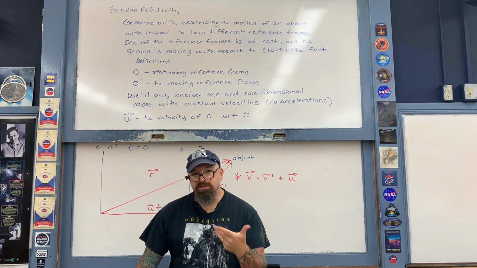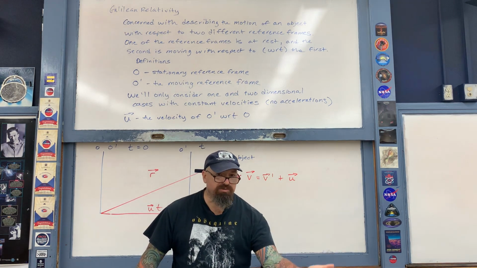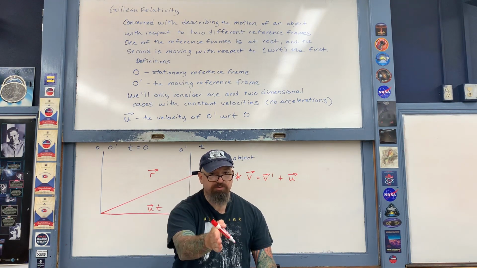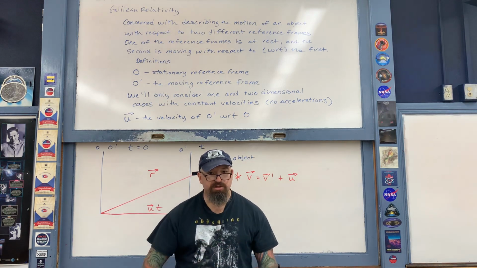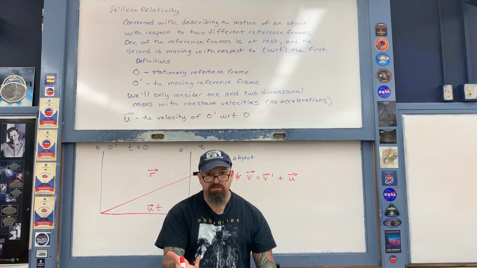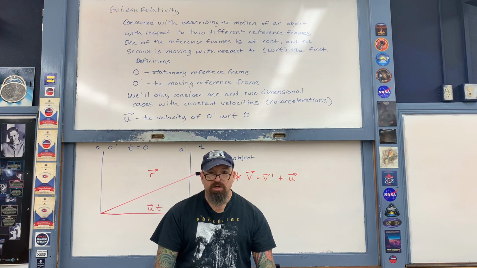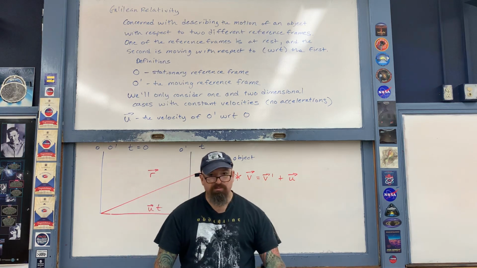Therefore, relative to you inside of the first car, what is the relative speed of the oncoming traffic? Once again, you're going 60 miles per hour in this direction, the oncoming traffic is going 60 miles per hour in this direction. What is the velocity of the oncoming traffic relative to you in the first car? If you're thinking to yourself that the relative speed is 120 miles per hour, you're correct. You actually did V equals V prime plus U.